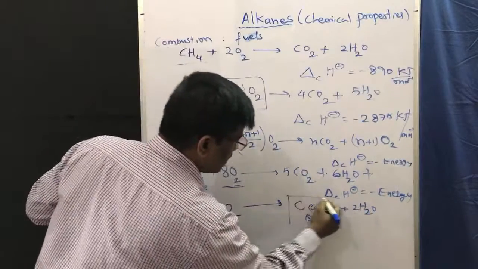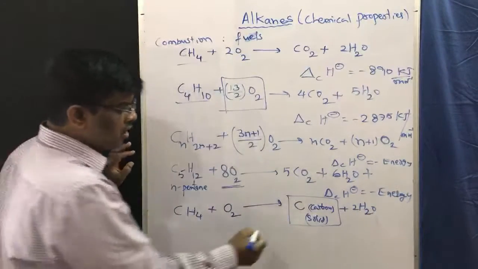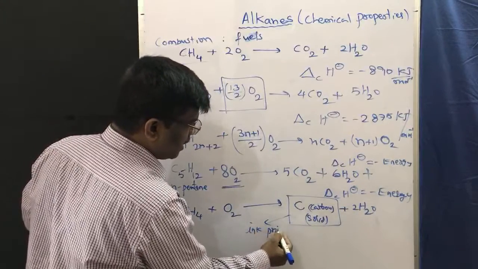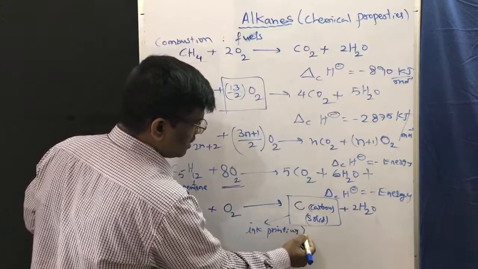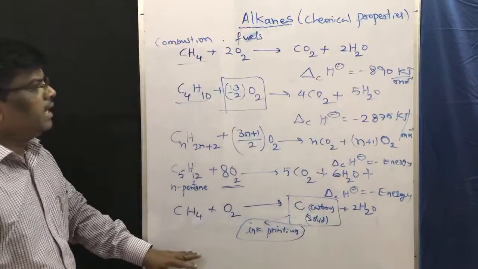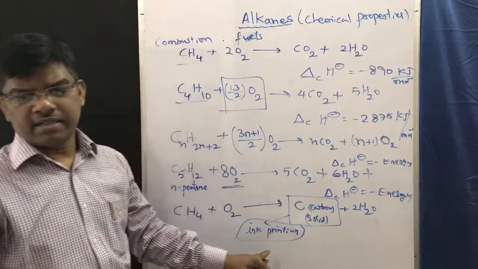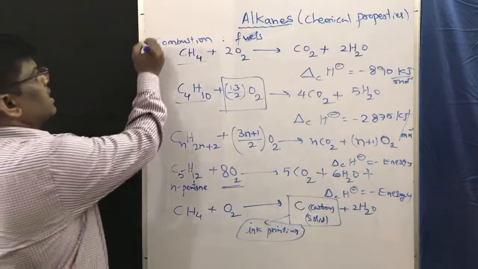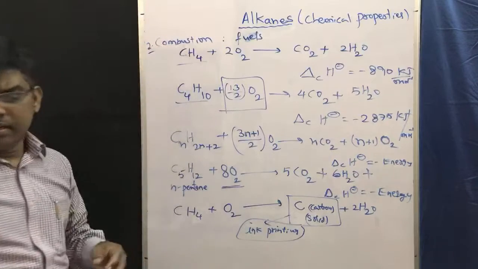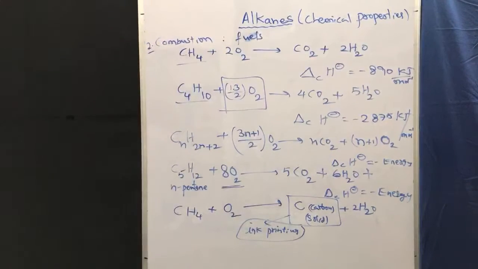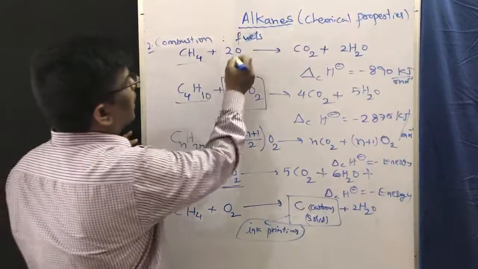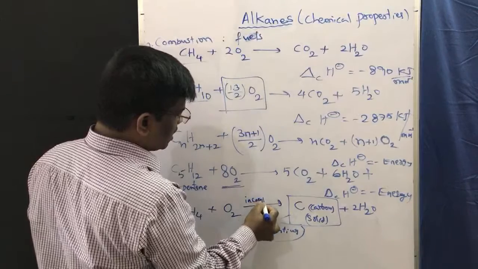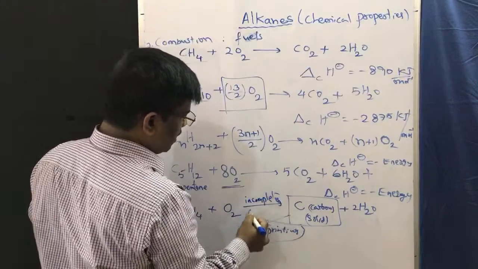This carbon is going to be used as ink for printing purposes. So alkane combustion reaction is very important to understand. This is how alkanes undergo combustion. For complete combustion, we need this much oxygen. This is incomplete combustion.